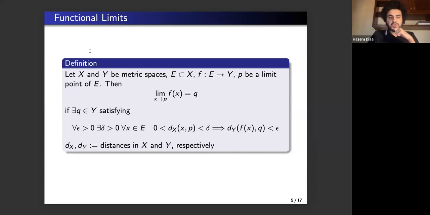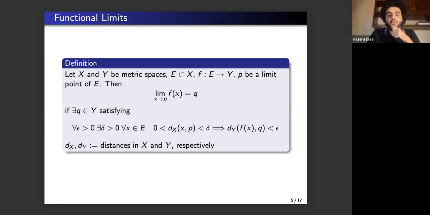Now, let's discuss what a functional limit is. We all know from calculus what a limit is, but do we actually? Here we let X and Y be metric spaces, E be a subset of X, F be a mapping of E into Y, and P be a limit point of E. Then the limit of f of x as x approaches P equals Q if there exists a point Q in Y satisfying the following property.